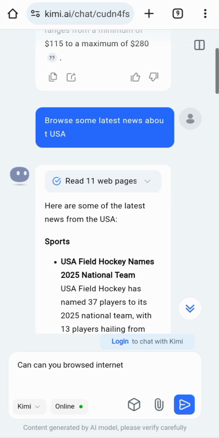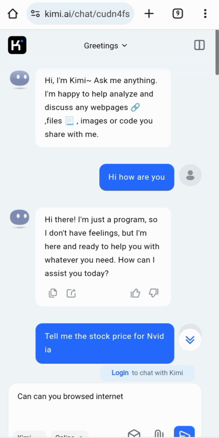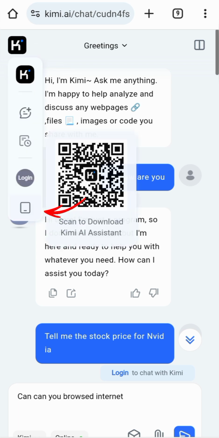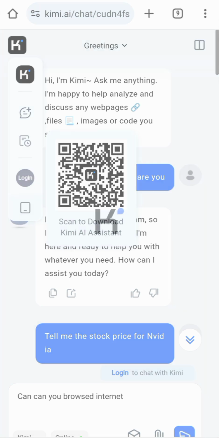Now if you want to download the APK application, which basically is not listed on the Google Play Store, you just need to click this button and this icon, and a QR code will appear. You can scan this QR code and download the APK file directly from their website to your phone, and you can then use it. I've already downloaded their application. Now let me show you how that looks.